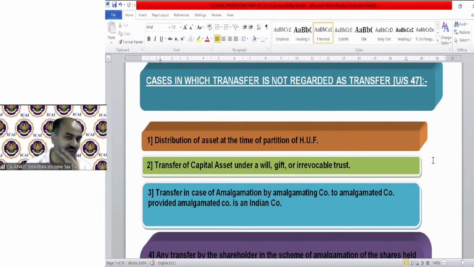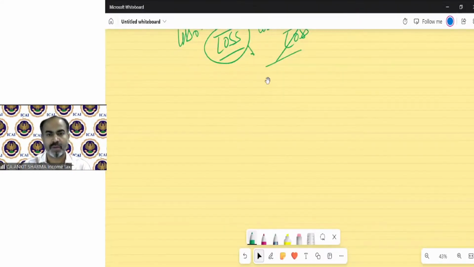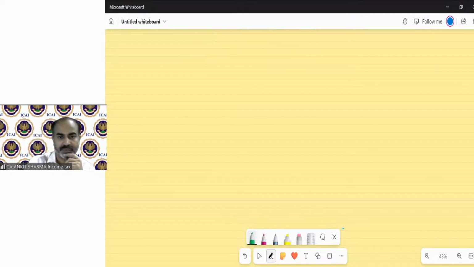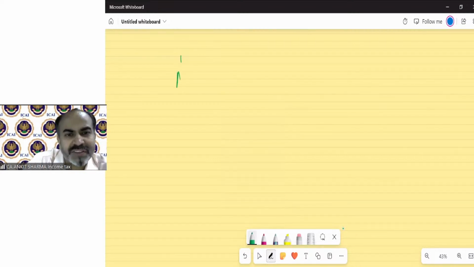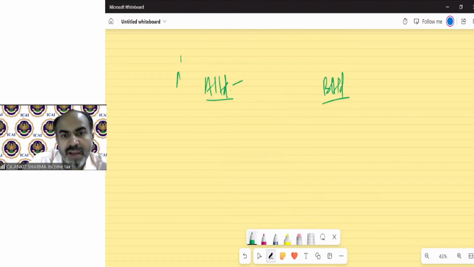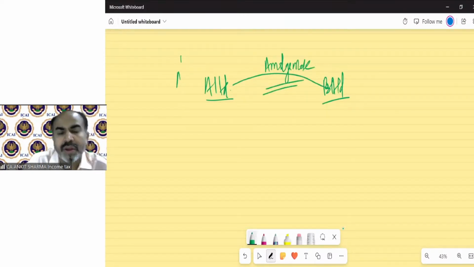The third is in case of amalgamation. Let's see what amalgamation wants to tell us. In case of amalgamation, for example, there is A Limited and there is B Limited. A Limited is going to be amalgamated into B Limited.